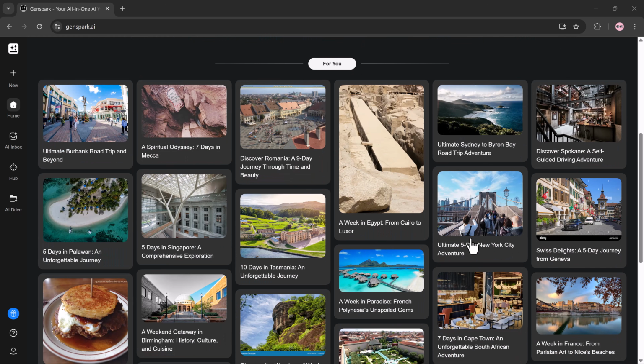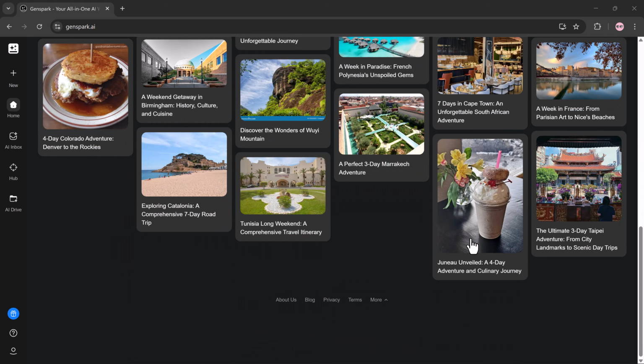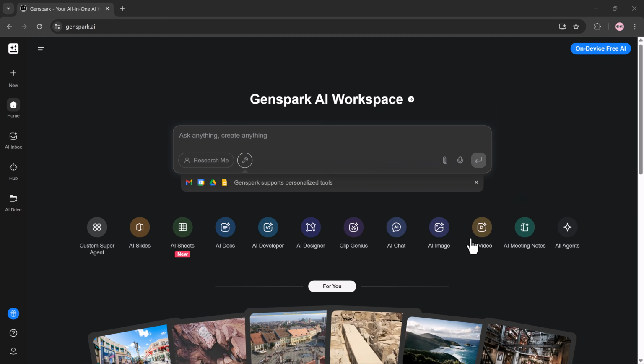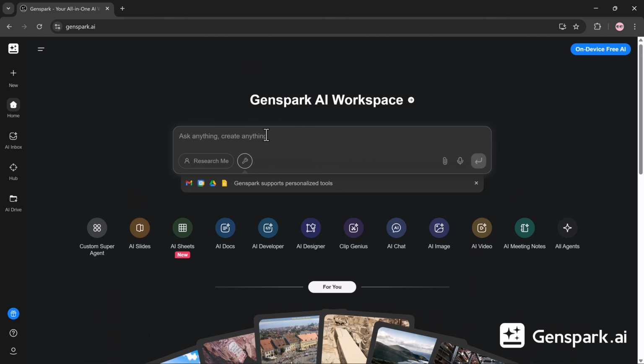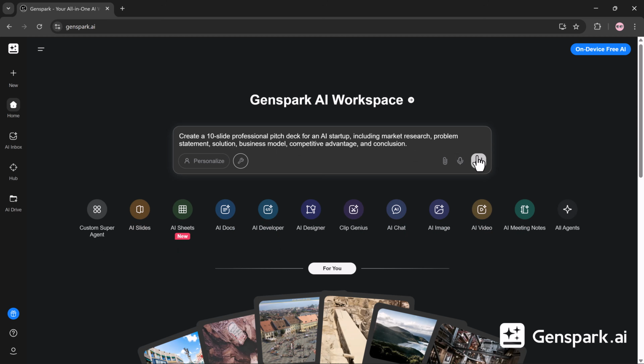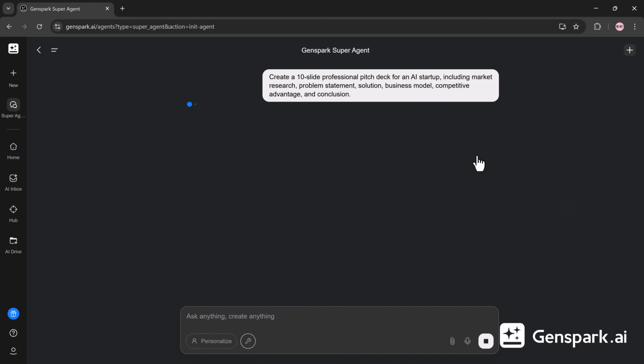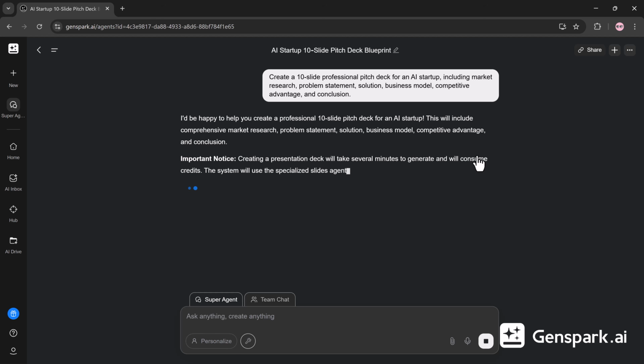AI Chat, Autonomous Execution Engine. AI Chat in Genspark is more than a simple chat window. It functions as an autonomous execution engine. You describe your goal in plain English: create a 10-slide professional pitch deck for an AI startup, including market research, problem statement, solution, business model, competitive advantage, and conclusion.